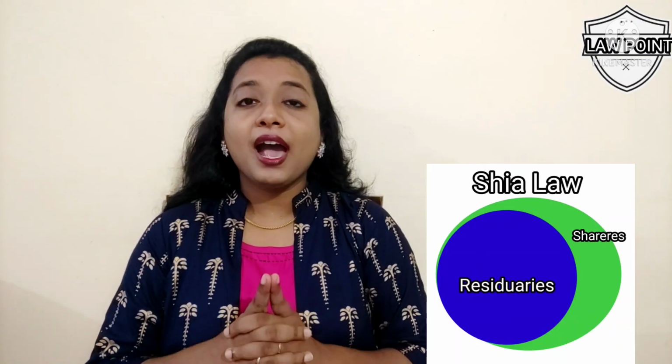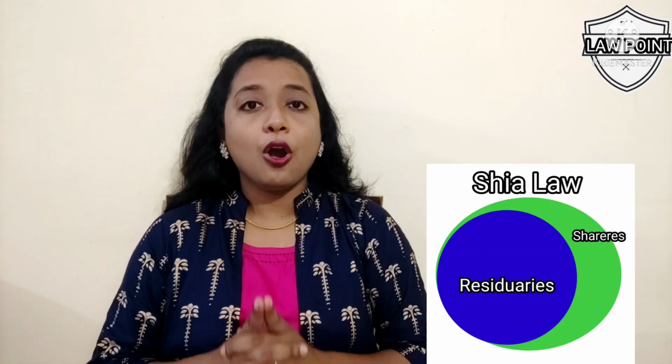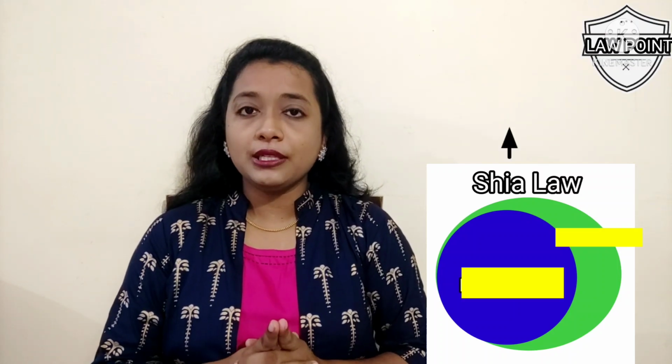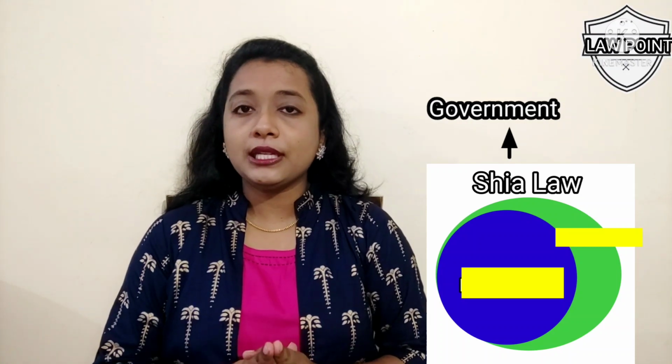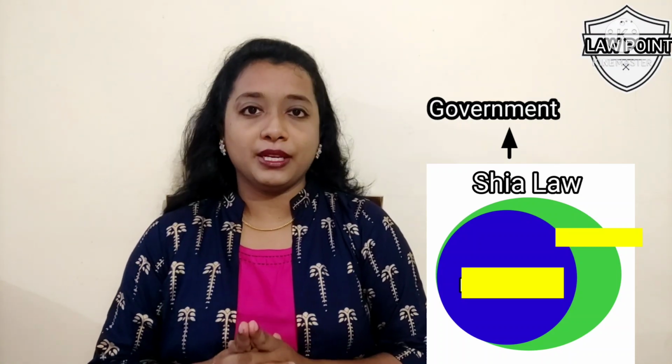Under Shia law, as there are only two categories, sharers and residuaries, if there is no one alive under sharers and residuaries, then the property goes to government.